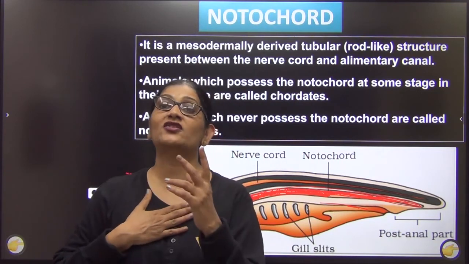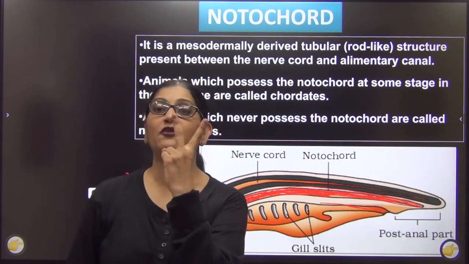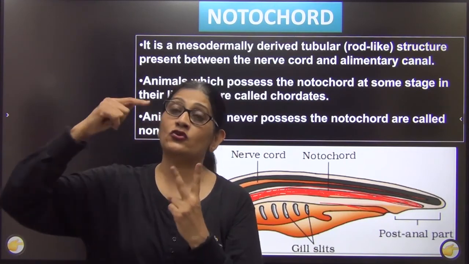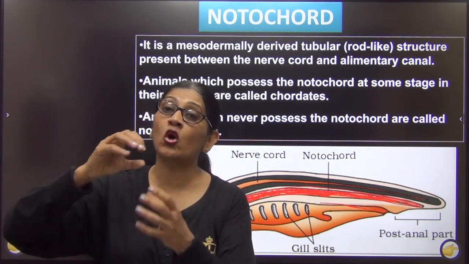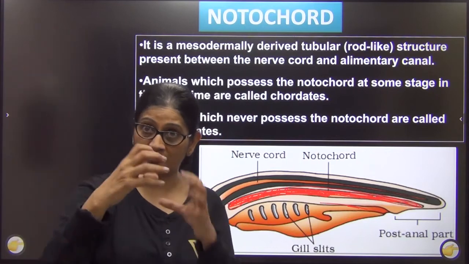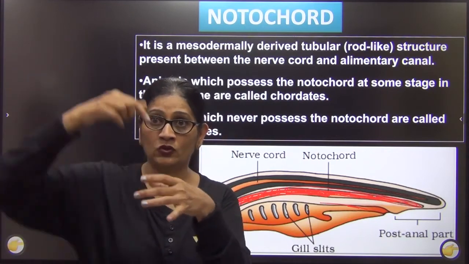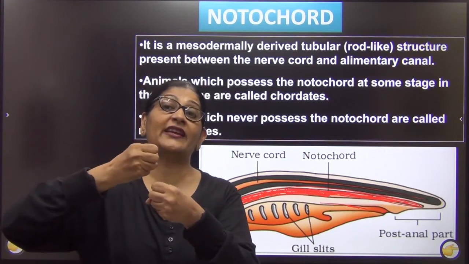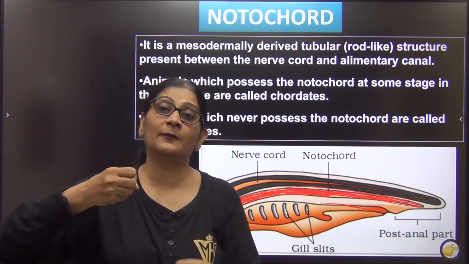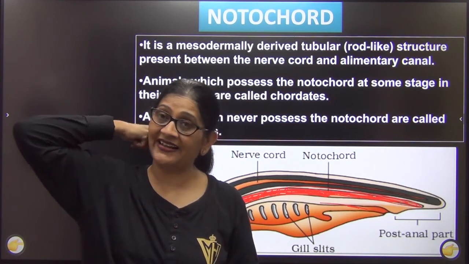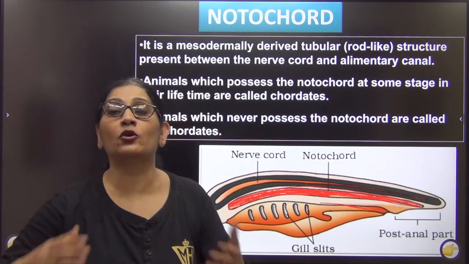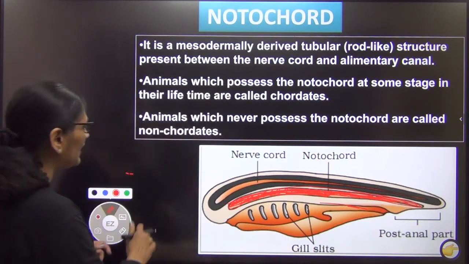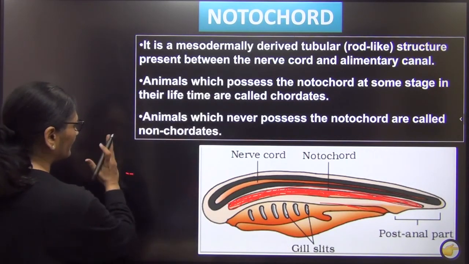This side of your body is called ventral. How do I remember? V for victory. This is ventral. So this is going to be dorsal. So those organisms who have a solid, completely solid from inside, not hollow, rod-like structure made up of mesoderm at their dorsal end at any part of their life. You will say, ma'am, where do we have notochord? In the embryonic condition we had it. When we were within the mother's womb.